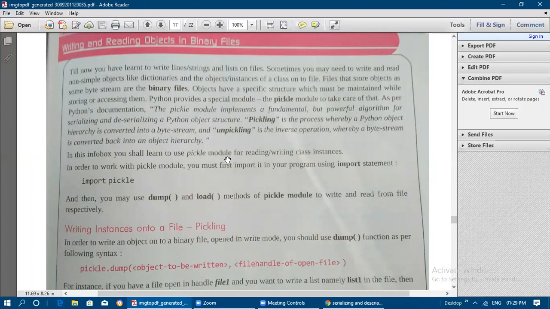When we are reading it, we will get the original data, but when it is written to the file, it won't be in a human readable format. Okay, that is only the pickling process.